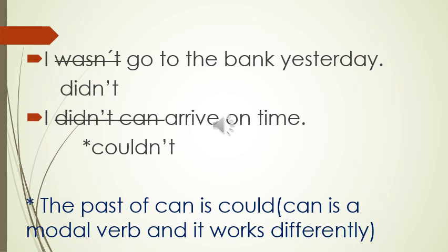In the past, can is could, and the negative form for could is only couldn't. The same way as can is for the present, could is for the past. Okay, so this is very important to remember. Please try to check it out one more time, at least this part, because I imagine it must be confusing. But I hope that if you watch it again, you will understand it. Okay?